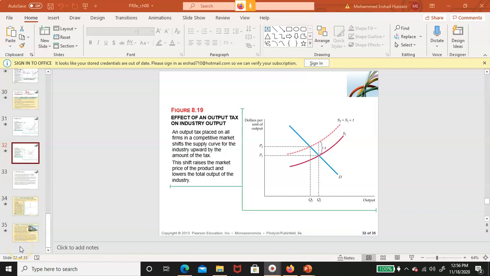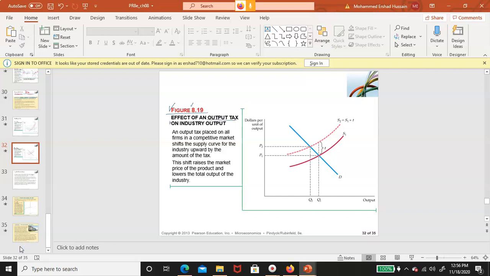Hello students, we were discussing chapter 8, right? Chapter 8, and we have discussed the previous slides. So now let us discuss this 8.19. What are they asking? Effect of an output tax on industry output.